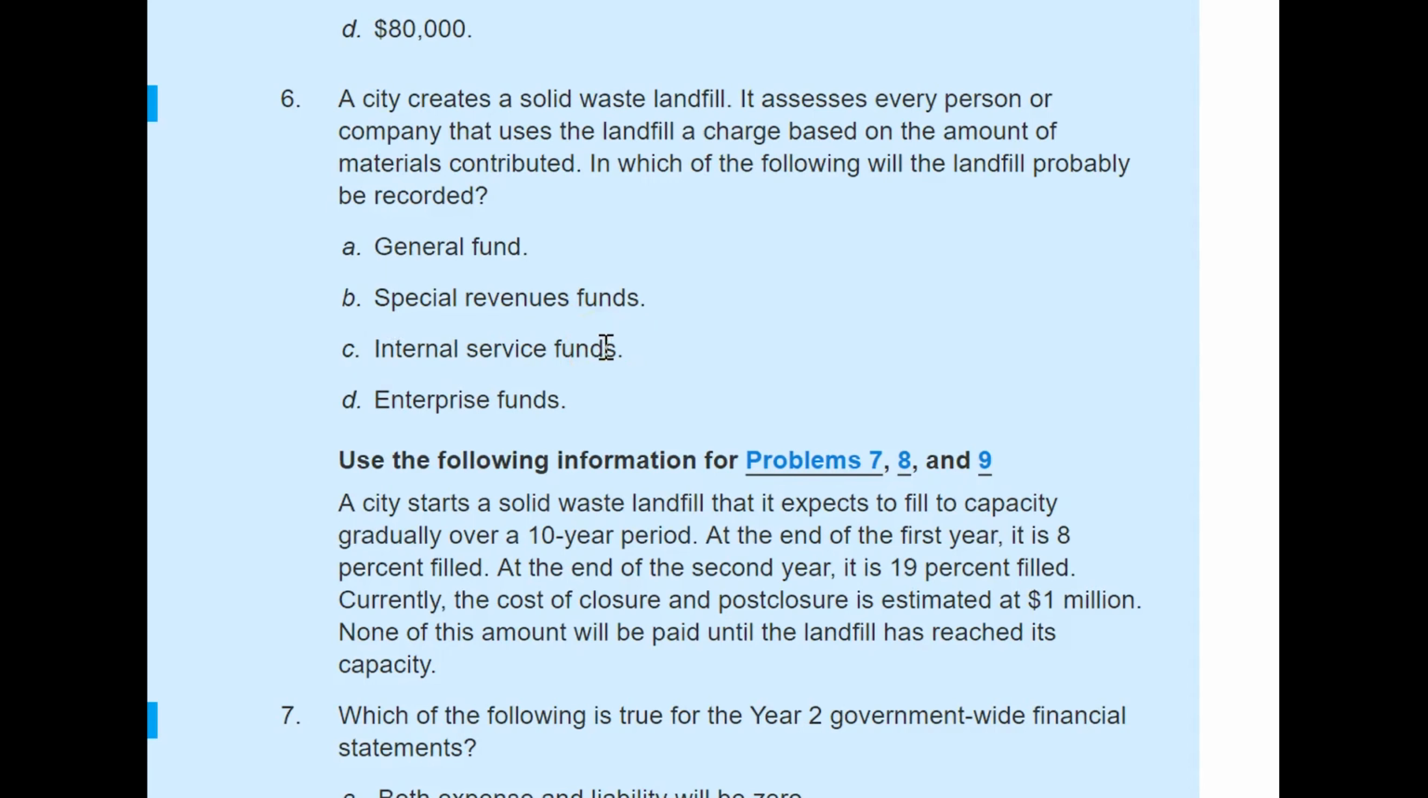So when they provide service and charge a fee within that entity to another department, that will be reported under the internal service fund. But if an activity involves providing service to externals or to the public and charging fees, then that should be under the enterprise fund. Here they say they charge every person or company who uses the landfill. That means it should be under this enterprise fund.